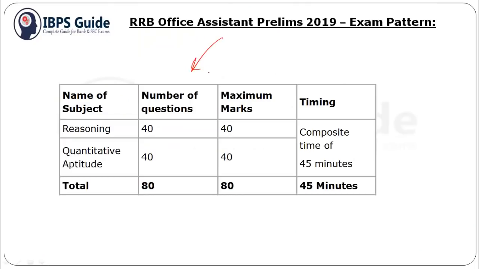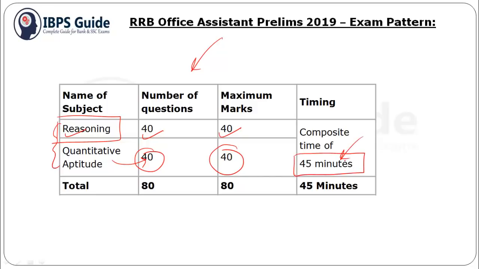First of all, have a quick overview of the exam pattern. In total there will be two sections, reasoning and quant, and no Hindi or English section is involved. Reasoning has 40 questions and maximum marks will be 40. Similarly, quantitative aptitude has 40 questions and maximum marks will be 40, and a total composite time of 45 minutes has